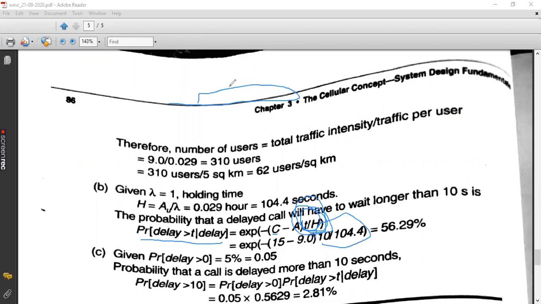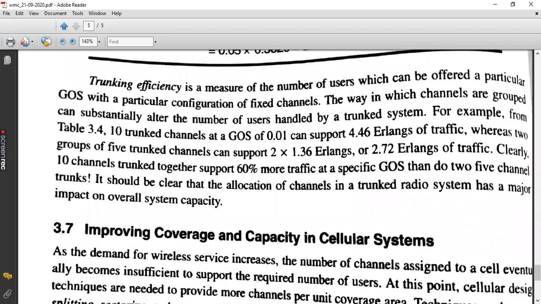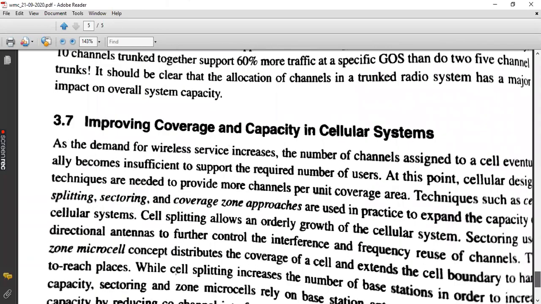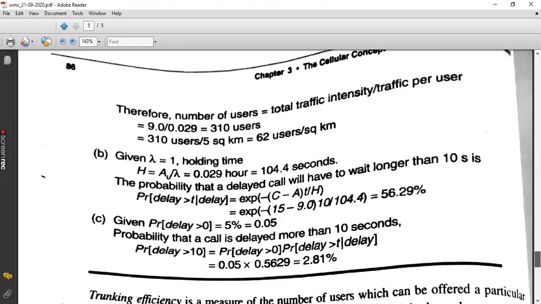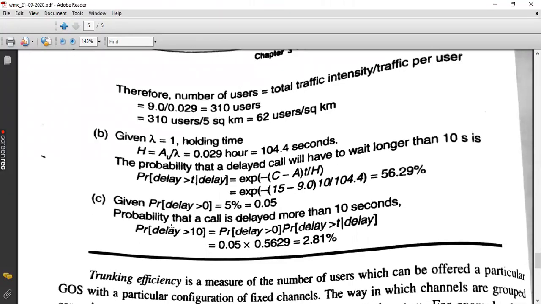Now coming to the third part of the question. Any doubts in the second part? Just you need to remember that formula, substitute it and find, that's all. Okay. Coming to the third part, you are asked to find the probability of delay greater than 0. If the probability of delay greater than 0, the equation is, yesterday we have gone through those equations, Erlang C systems equation, Erlang C formula.